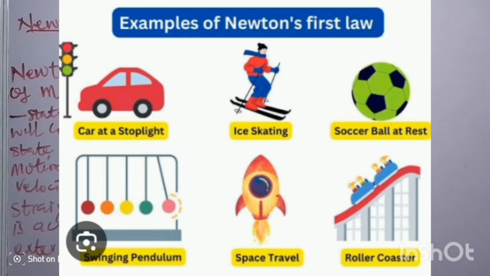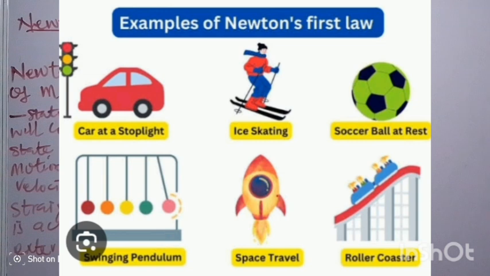The first one we are going to look at is a car at a stopping light. When the car reaches a traffic light, it needs to stop, and then the car will be at rest. Look at the second example here, a swinging pendulum. This is in motion, to and fro. Look at the third example now, ice skating. This also is in motion. It's a typical example of Newton's law of motion. Look at the next one, space traveling. It's in motion. It's another example of Newton's first law of motion.